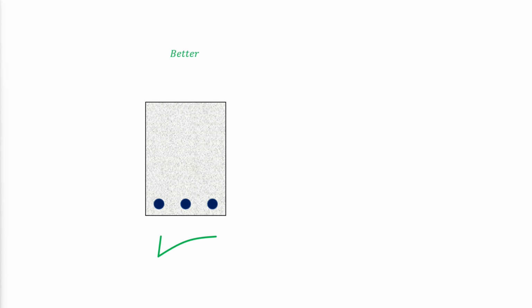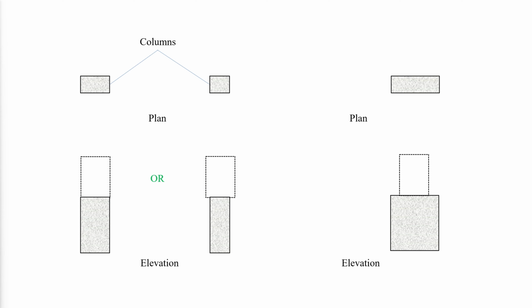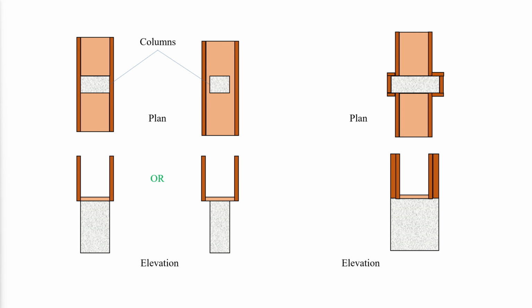Use wide, shallower beams rather than narrow, deeper beams. Use beam width at least 4 inches wider than the supporting column whenever possible. If not, then use the same width. Avoid using beams narrower than the column, as this increases the work required for the formwork.